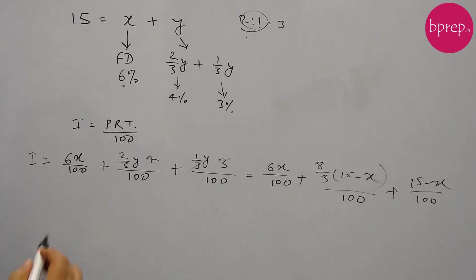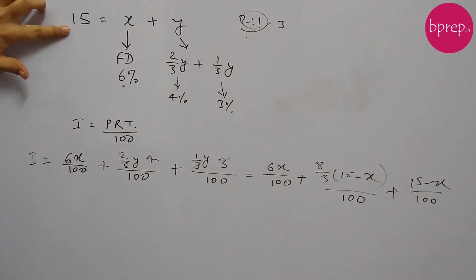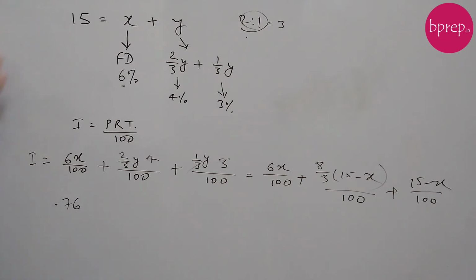Because every number we are presenting is in the unit of lakhs, 76,000 also we need to write as 0.76 lakhs, because x, y, 15, everything is in lakhs. So 0.76 lakhs is equal to, we can take the LCM here. This 3 will come here, it will be 300, and we take the LCM.